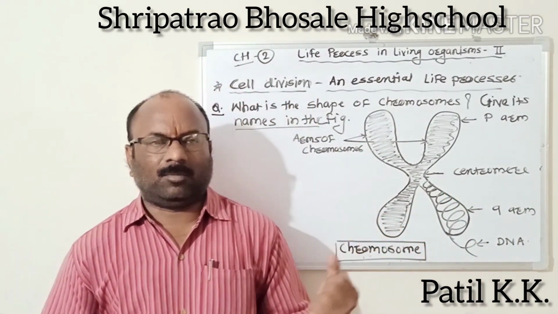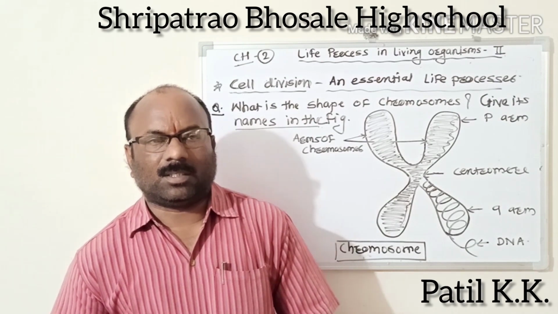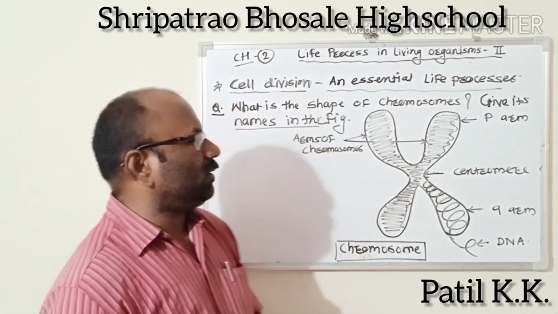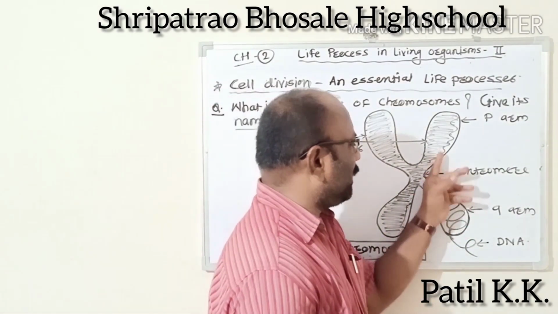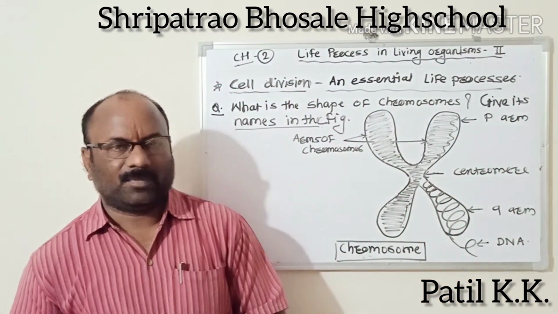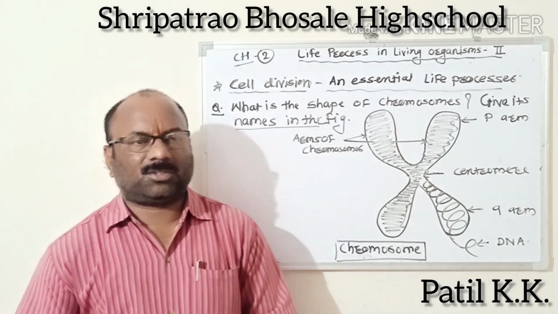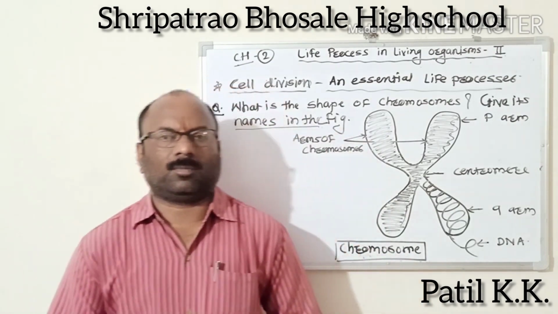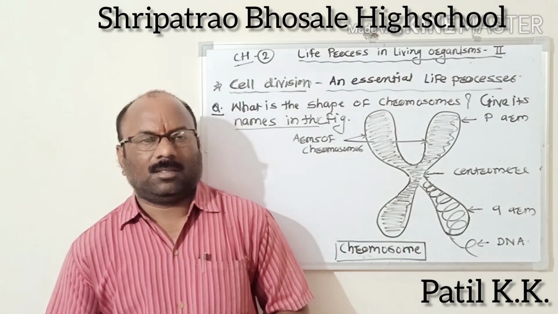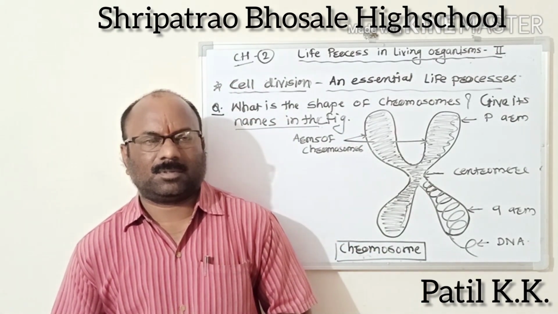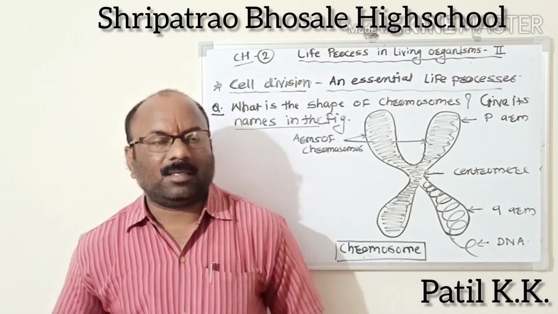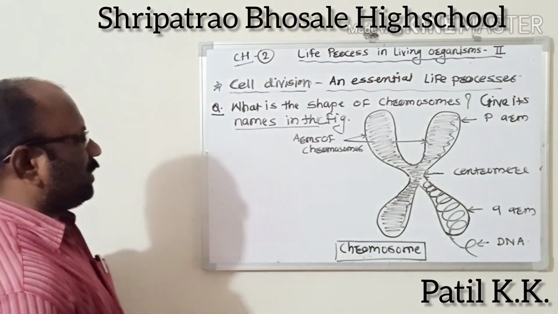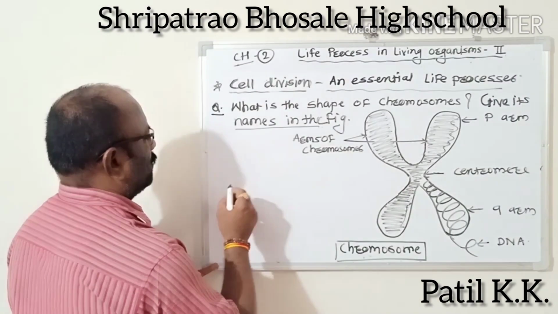The arms of the chromosomes are attached to the centromere, and depending upon the position of the centromere and the length of the arms, there are four types of chromosomes.